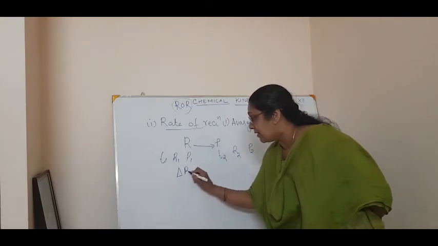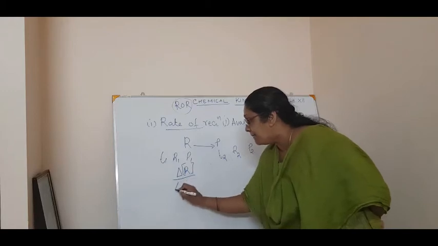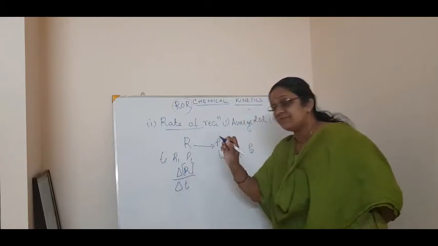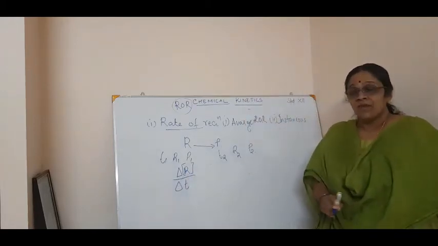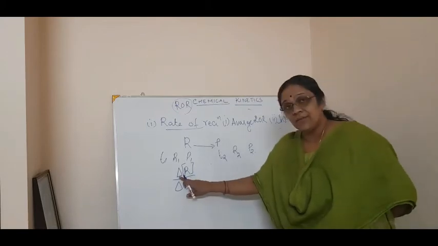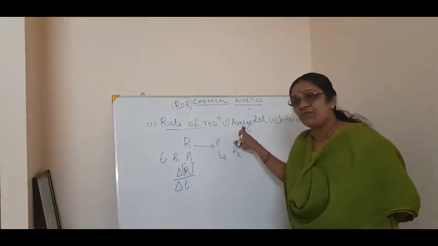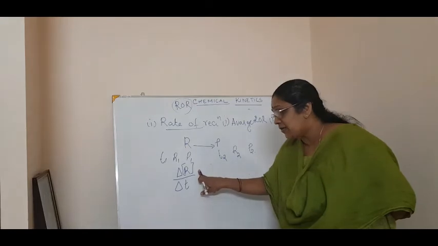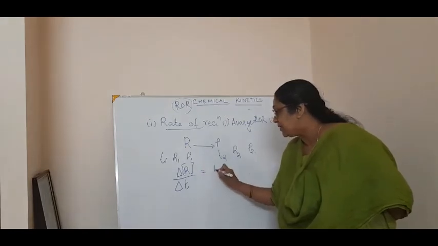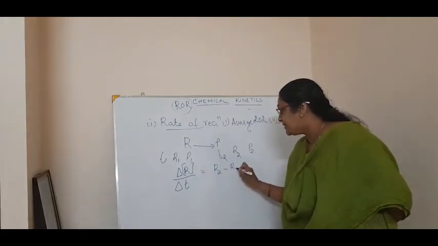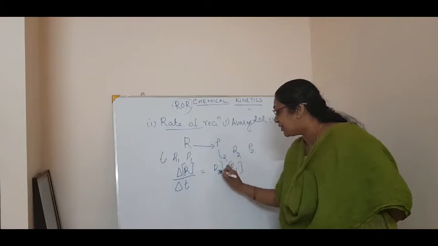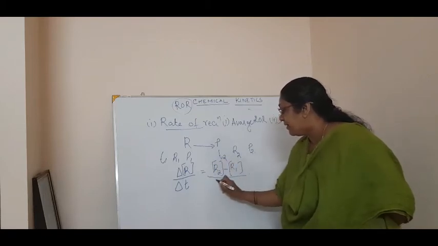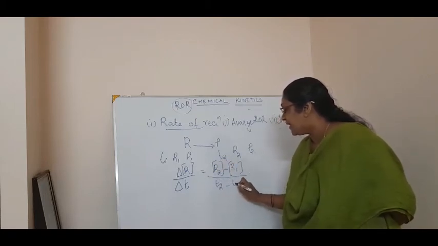Now, you can write the average rate of reaction as, listen, delta R, that is concentration of delta R by delta T. Listen, why did I put delta? Because it is the average rate of reaction. Now, how will you calculate delta R? That is equal to the concentration R2 minus R1, divided by T2 minus T1.